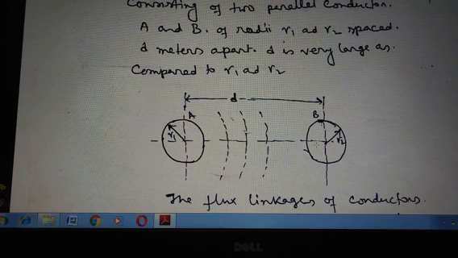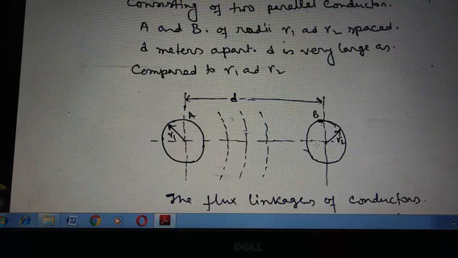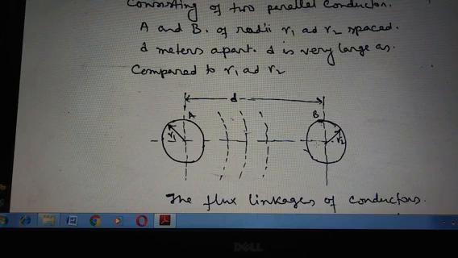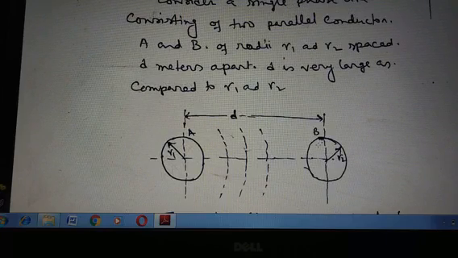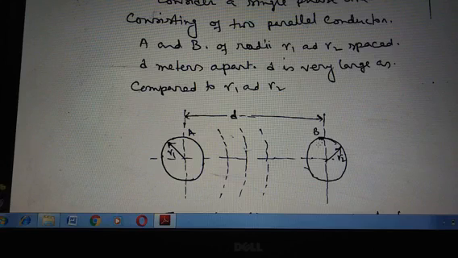Number 1, the lines of flux produced due to the current in conductor A at a distance equal to or greater than D plus R2 from the center of conductor A link with a zero net current, as the currents flowing in conductors A and B are equal in magnitude but opposite in direction. Next point, flux lines at a distance D minus R2 link with the current I, and those between D minus R2 and D plus R2 link with the current varying from I to 0.